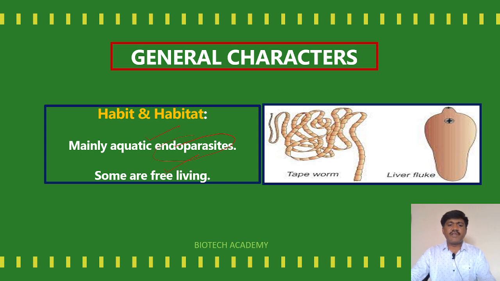Some are free living animals. Some live in the water freely. Some live inside other organisms, so they show endoparasitism. Example, tapeworm and liver fluke, these are the endoparasites, and the free living animal is the planaria.